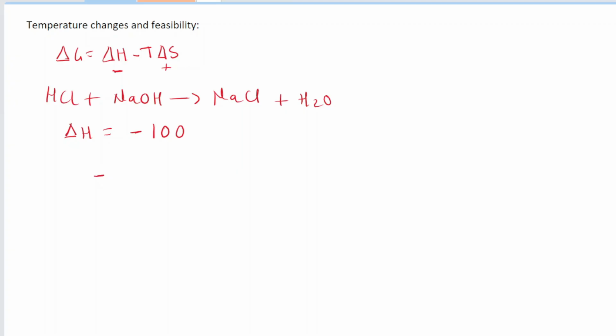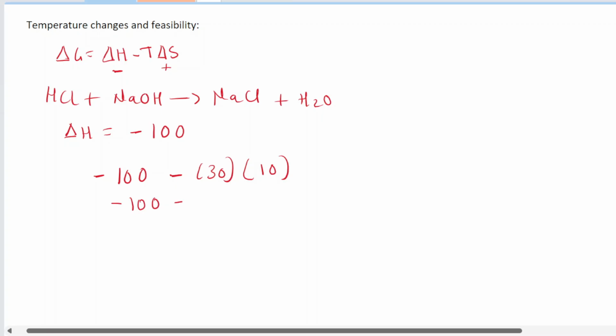So here we'll have negative 100 minus, let's assume T for now is 30 Kelvin. So I'll keep 30 over here. And let's say we have a delta S value of positive 10. You can see that the result that you get over here is negative 100 minus 300, which is negative 400.